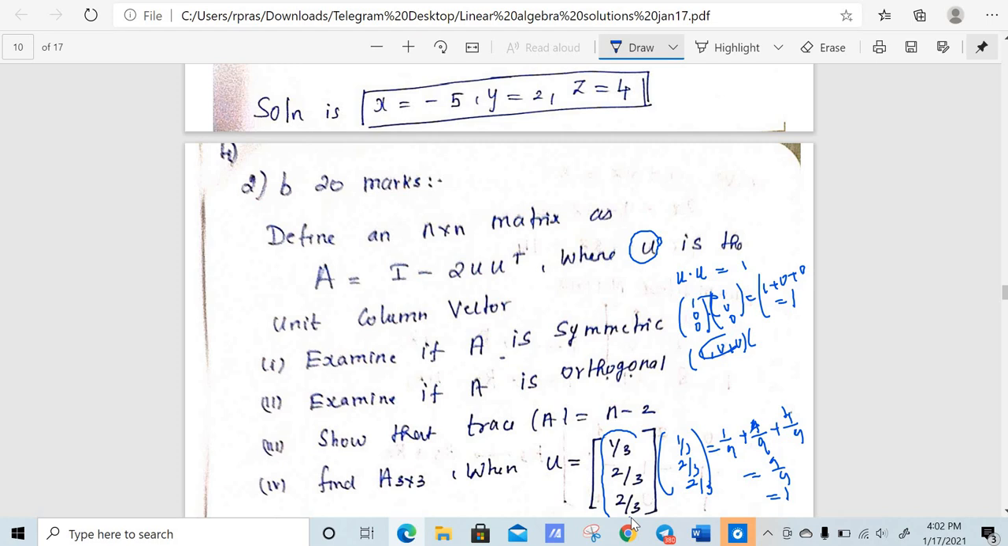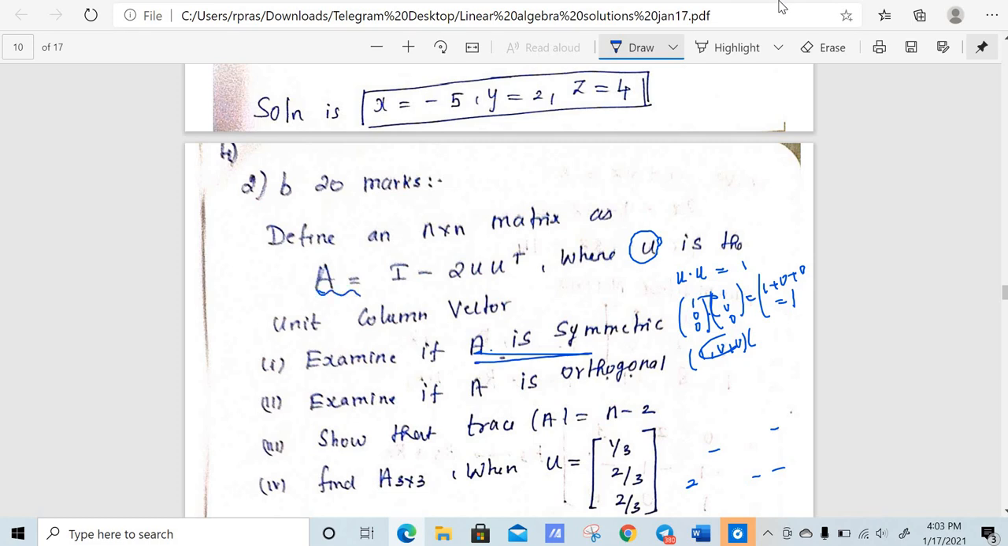Examine if A is symmetric, examine if A is orthogonal, and show that trace of A is n minus 2. Find a 3 cross 3 matrix A when u is equal to 1 by 3, 2 by 3, 2 by 3, right? So we will go on one by one. First we need to examine whether A is symmetric or not.